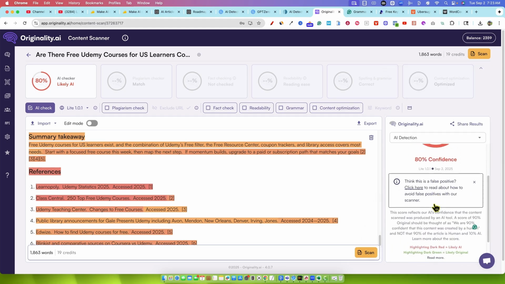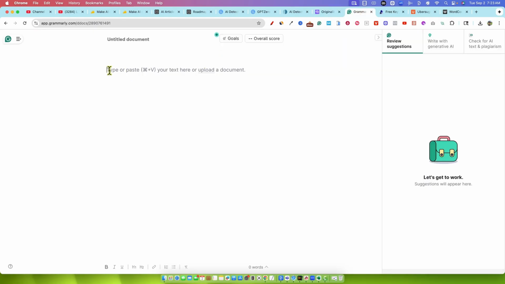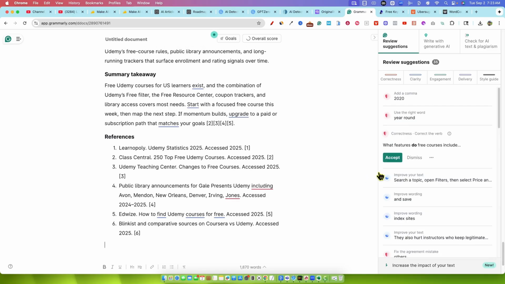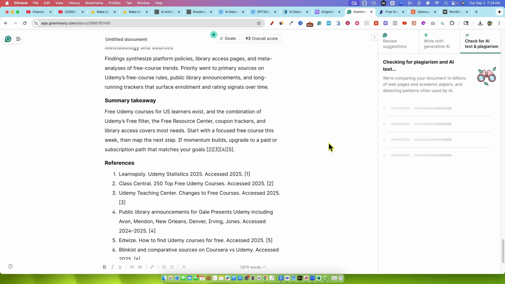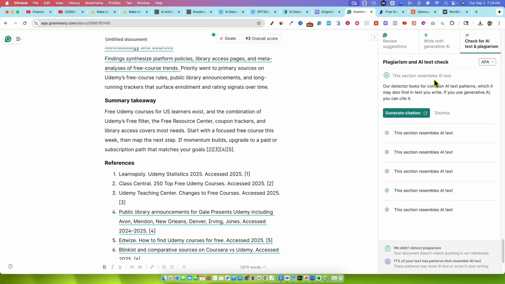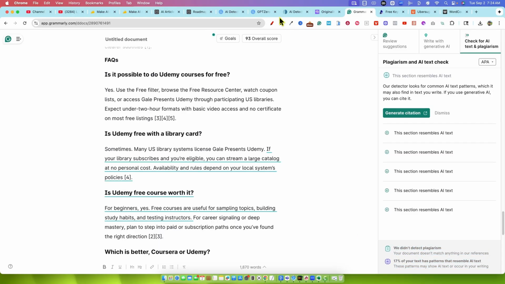Likely AI, 80% confidence. We can go in here and just paste this in as well into Grammarly and just see what stats Grammarly comes up with. It gives it a 93 overall score. That's a solid score. And it's going to count grammatically how good this content is and it puts it all into context. We could also click on check for text and plagiarism and see what Grammarly comes up with. This section resembles AI text. Our detectors look for common AI text patterns, which it may also find in human text. 17% of your text has patterns that resemble AI, so that's not that high. And we didn't detect any plagiarism here, so looking pretty good there.